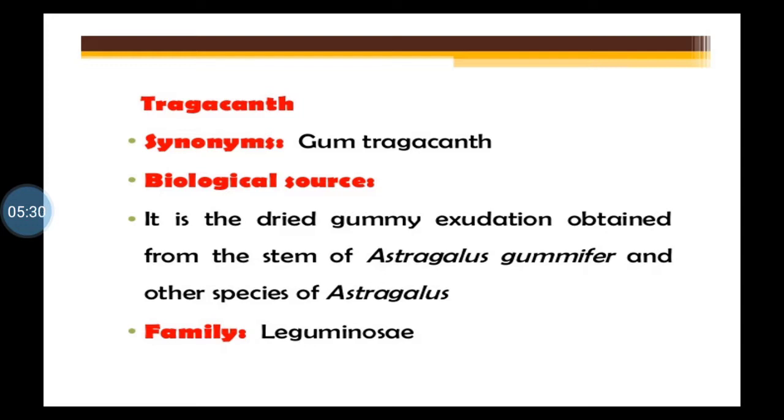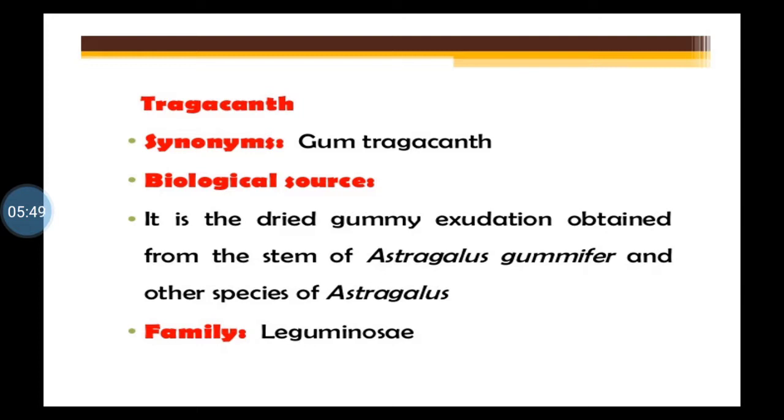So gum tragacanth or tragacantha. Biological source: it is the dried gummy exudation obtained from stem of Astragalus gummifer, isn't it? Family is Leguminosae.